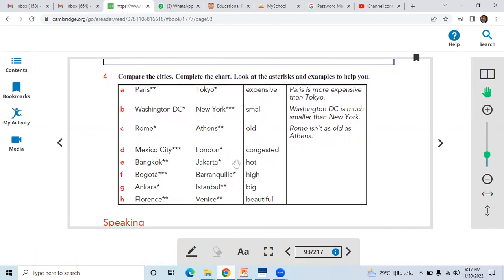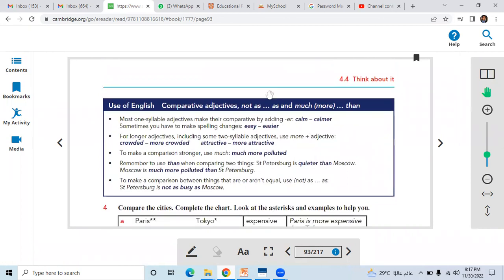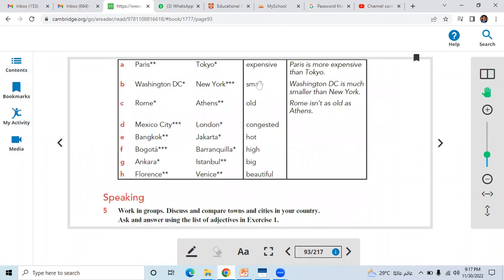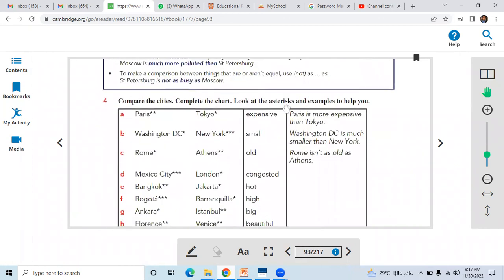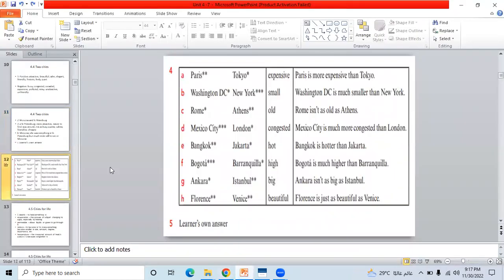Here you can see A is Paris and Tokyo. Expensive: Paris is more expensive than Tokyo. See how we are using the comparative adjectives here. More expensive. Let me show you the table that you are going to complete.